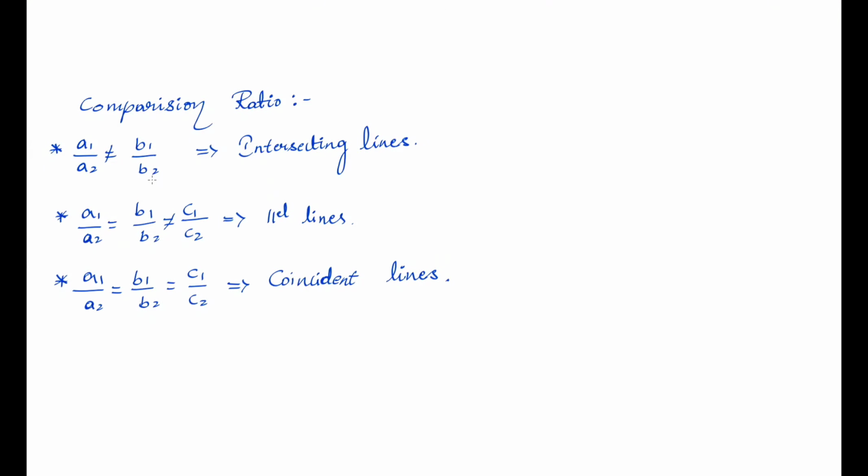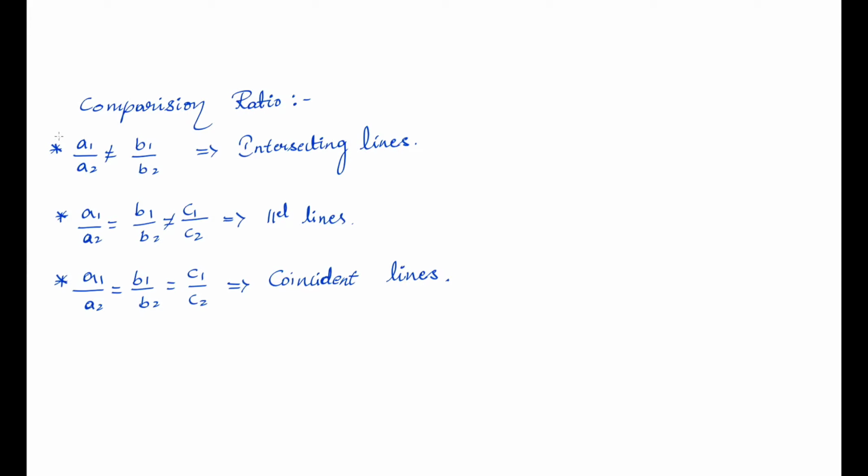Students, in the previous class we learned about the pair of linear equations and comparing ratios. In the comparison of ratios, we have three types of lines. The first one is intersecting lines, the second is parallel lines, and the third is coincident lines. The first and second we did in the previous class, but we will learn about coincident lines in this class.